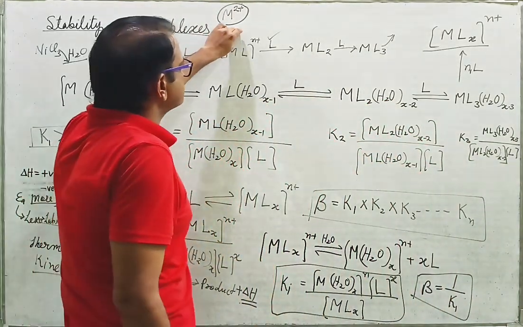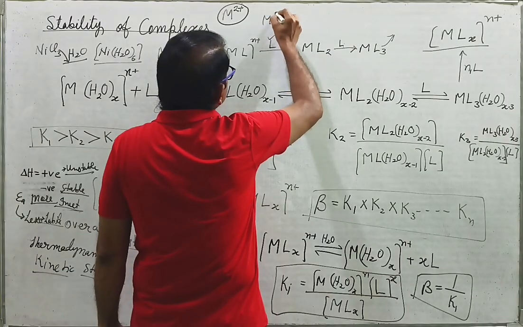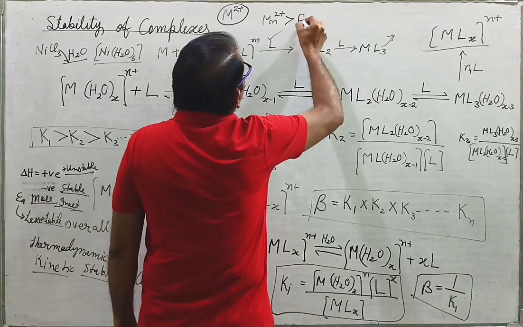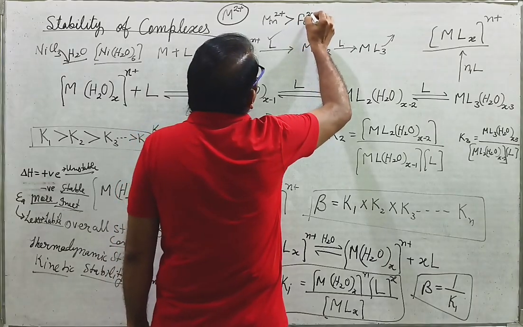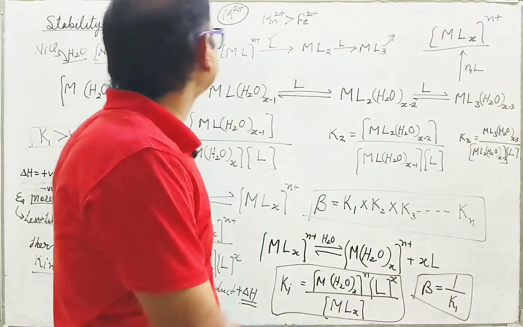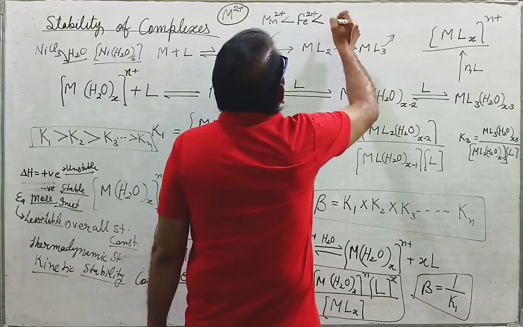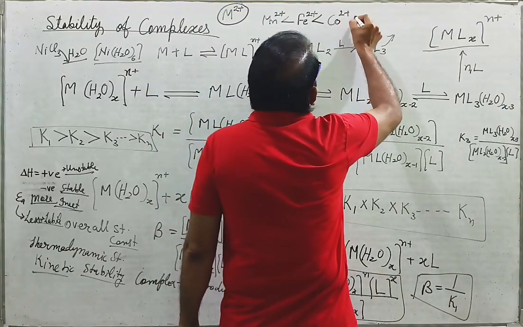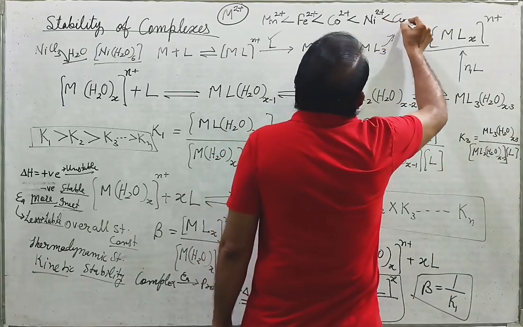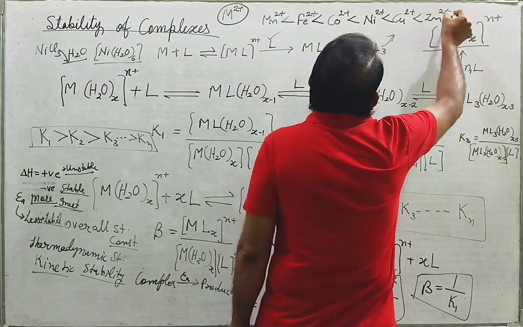They have given a series for the stability of Mn 2 plus, then Fe 2 plus, then Co 2 plus, then Ni 2 plus, then Cu 2 plus, and then Zn 2 plus.